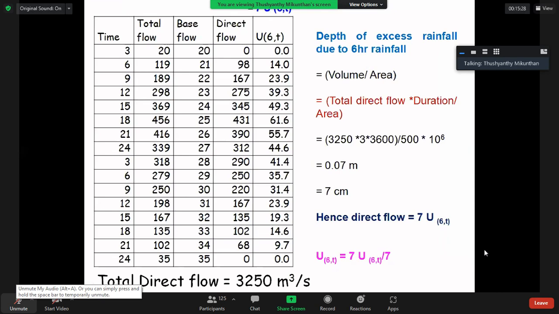Mayuri Dishanayaka. Is it okay, Mayuri? Yes, ma'am. Did you calculate the direct flow?